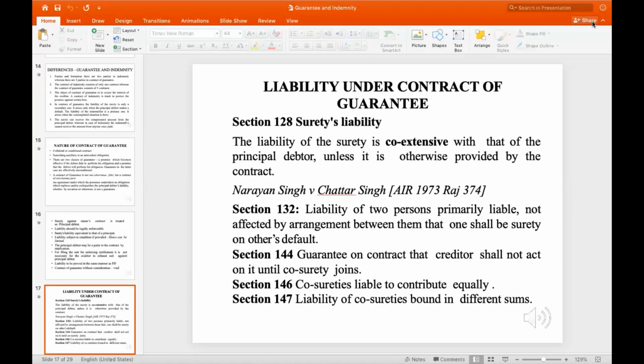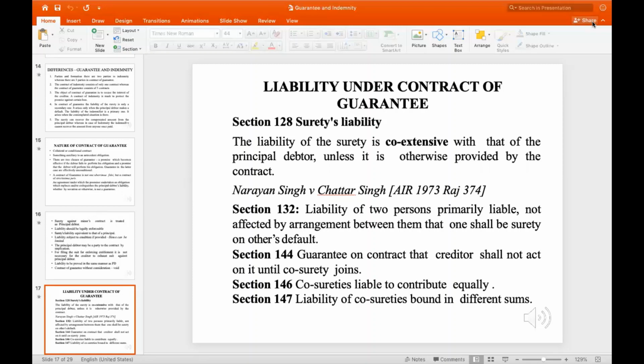So if there is a situation where there are co-sureties, until the surety joins, the creditor has the power to not enter into a contract with the principal debtor. Next, whatever the powers of the co-sureties are, co-sureties are liable and have to contribute similarly, and whatever the rest of the due money is that has to be held by them.